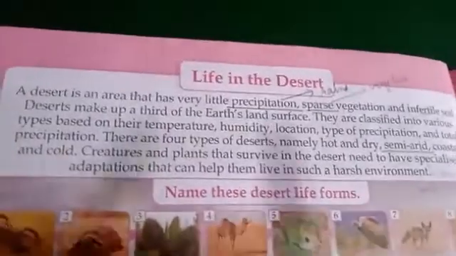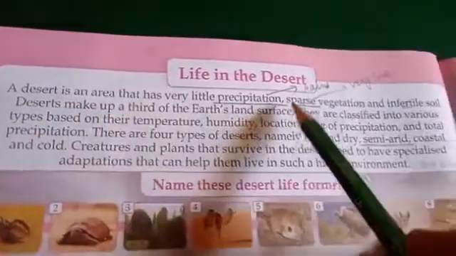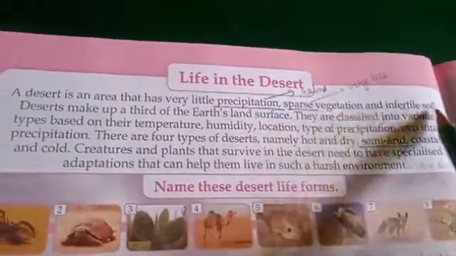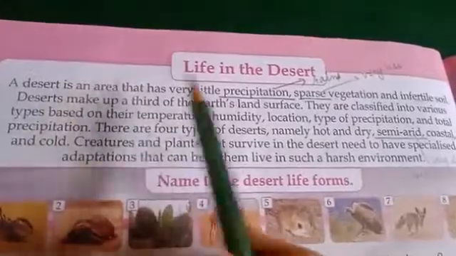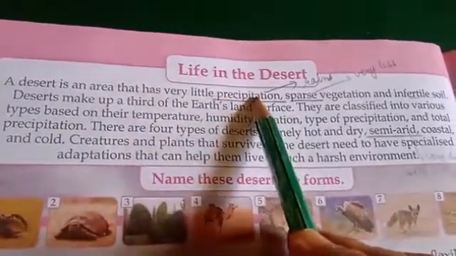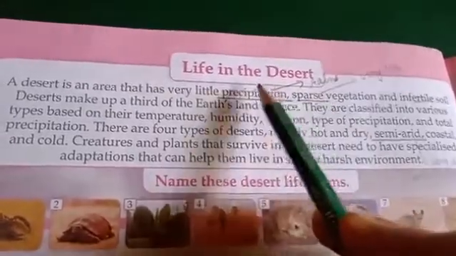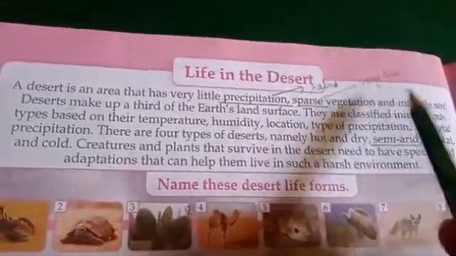Now, life in the desert. A desert is an area that has very little precipitation, sparse vegetation and infertile soil. So what is a desert? Desert means little precipitation. Precipitation means the rains are very less, and since rains are less, there is less vegetation, that is less greenery, and the soil is not fertile for any kind of irrigation.